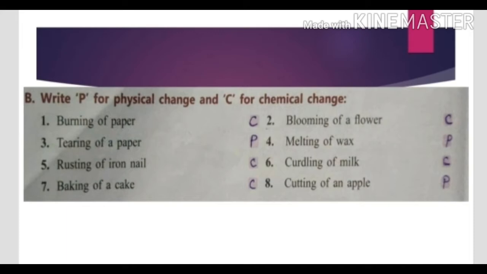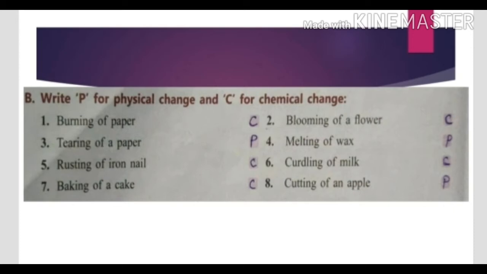Now come to question B. Write P for physical change and C for chemical change. Children, we have to select what are these changes, either physical or chemical. Now come to first question. Burning of paper, this is a chemical change. Blooming of a flower, this is also chemical change. Generally, chemical changes are irreversible. Once the change has taken place, it cannot be reversed.